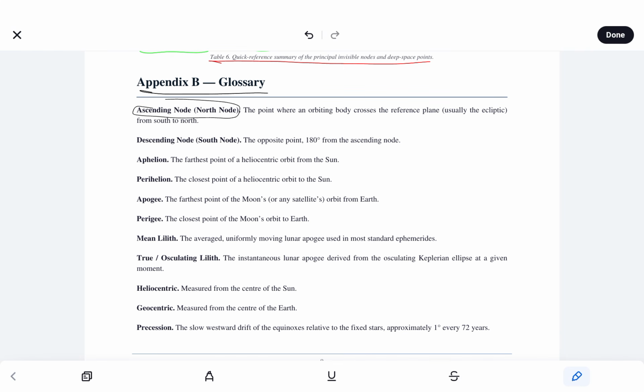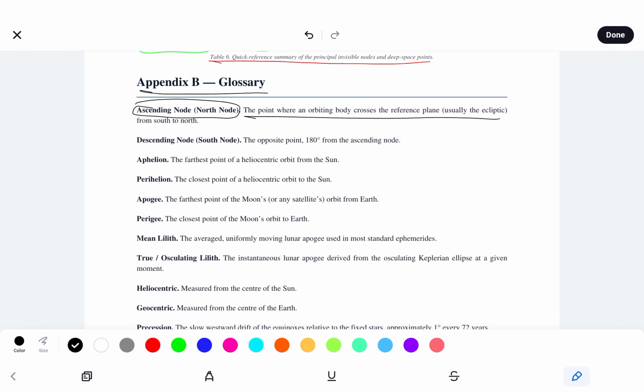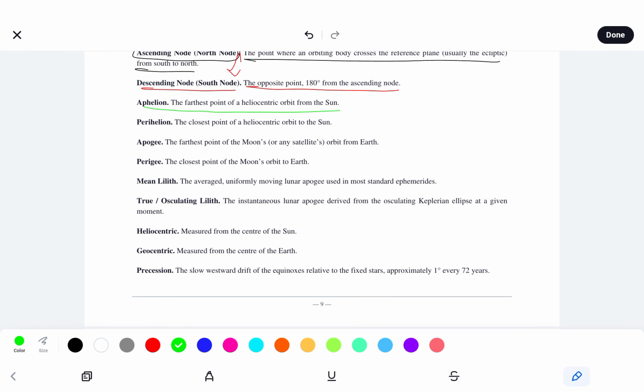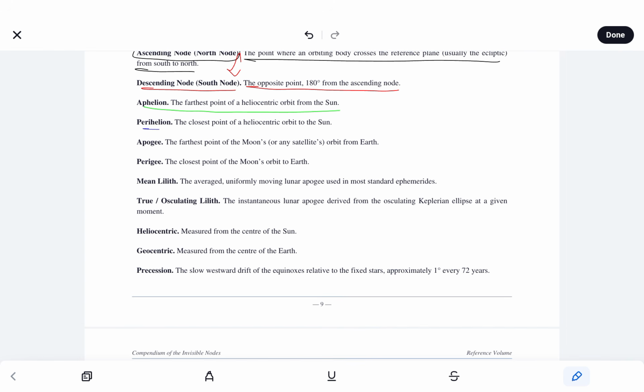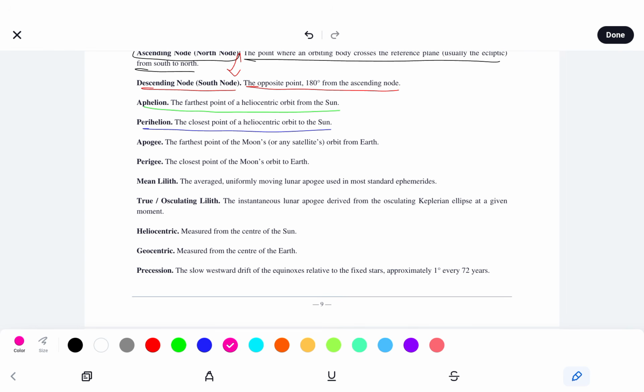So ascending node or north node, Rahu, is the point where an orbiting body crosses the reference plane, usually the ecliptic, from south to north. The descending node, south node, Ketu, is the opposite point, 180 degrees from the ascending node. Aphelion, the farthest point of a helio orbit from the Sun. Perihelion, the closest point of a helio orbit to the Sun. Apogee, the farthest point of the moon's or any satellite's orbit from Earth. Perigee, the closest point of the moon's orbit to Earth.